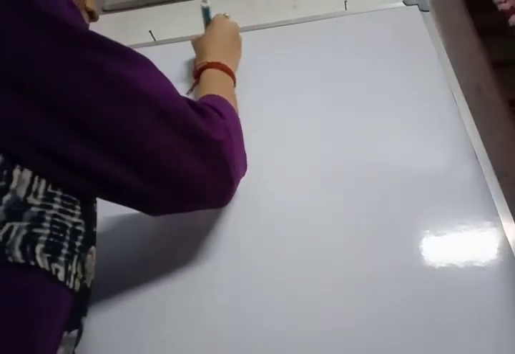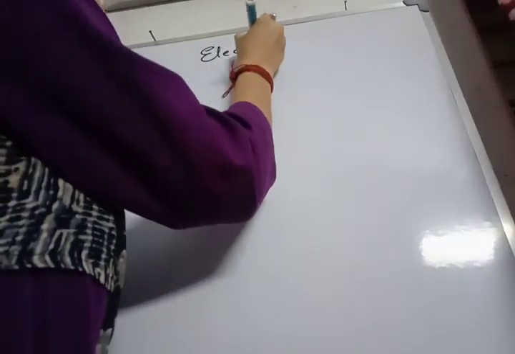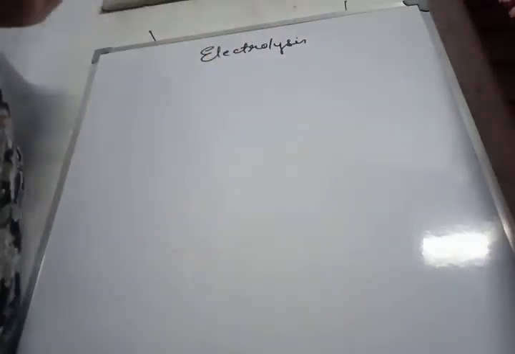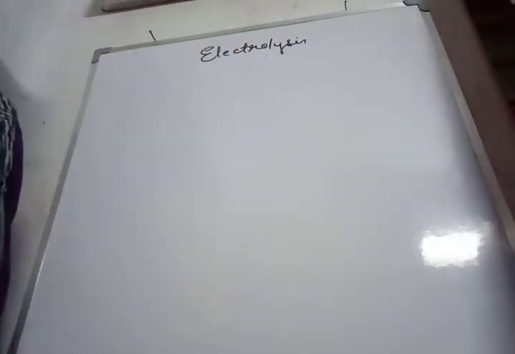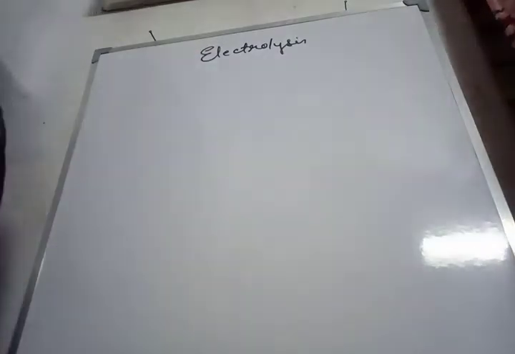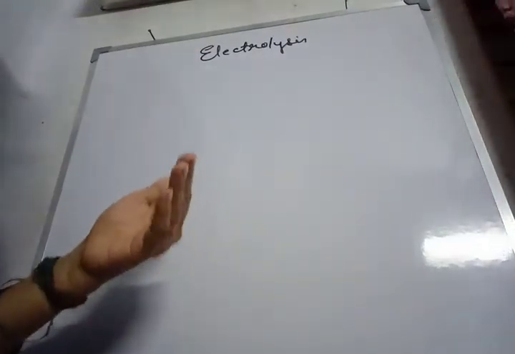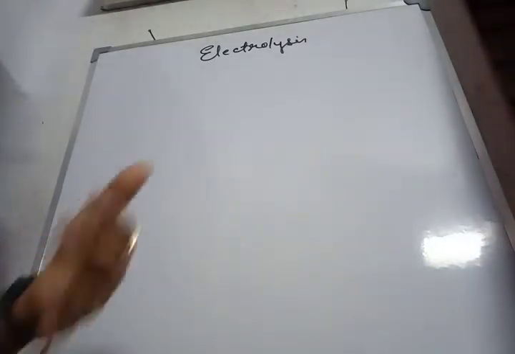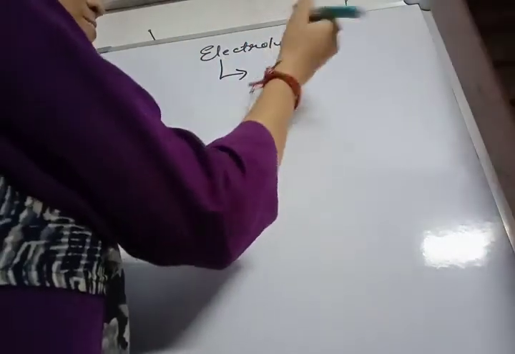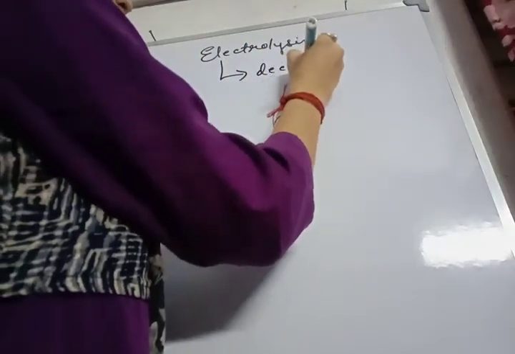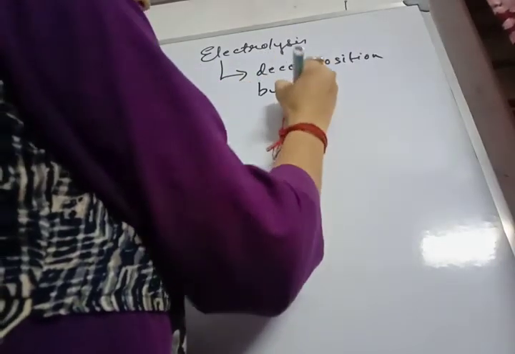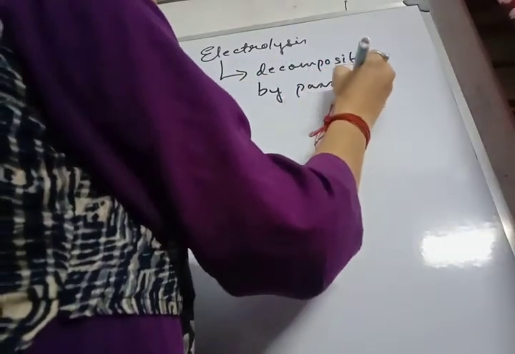We are going to start electrolysis today. Now here we have some common terms. First of all, we'll talk about the process, that is electrolysis. It is a process that involves decomposition of a compound in its aqueous solution or molten state that accompanies a chemical change by passage of an electric current through it. Basically, it involves decomposition of a compound by passing current through that compound.